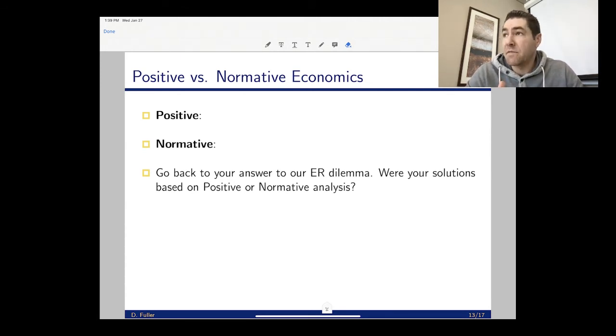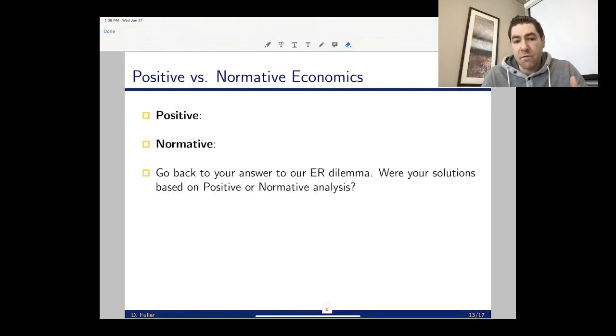So a positive statement might be a 40-year-old is likely to live more years into the future than a 65-year-old. That's a positive statement, right? I can answer that based on fact. That will be true or false, right? On average, 40-year-olds have more of life left than 65-year-olds. That would be a positive statement.